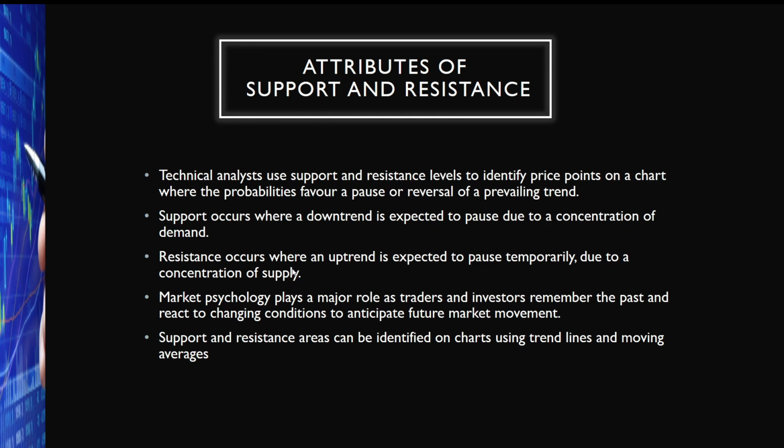So support and resistance is very significant when it comes to technical analysis. Support and resistance play a very major role. Here you can see that support and resistance areas can be identified on a chart using a trend line and moving averages. There are different methods of calculating support and resistance, like trend lines and moving averages. Through the option chain, you will also find the support and resistance level of a stock.